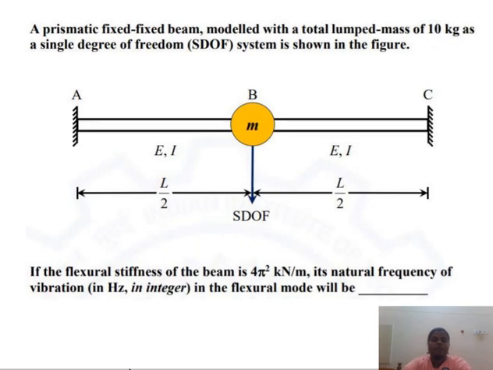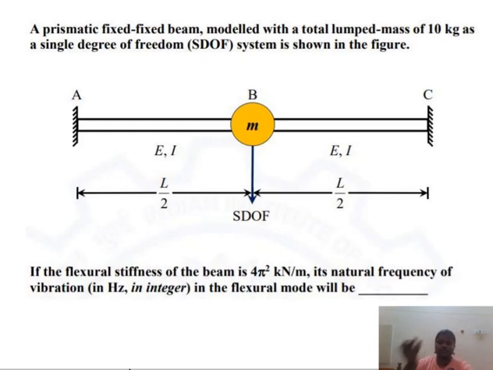So this is our second problem, a prismatic fixed beam. Fixed means both ends are fixed. It is modeled with a total lumped mass of 10 kg. So the center of the beam is fixed with the mass of 10 kg as a single degree of freedom. The SDOF system is shown in the figure. If the flexural stiffness of the beam is 4 pi square kilonewton per meter, its natural frequency of vibration in hertz in the flexural mode will be.